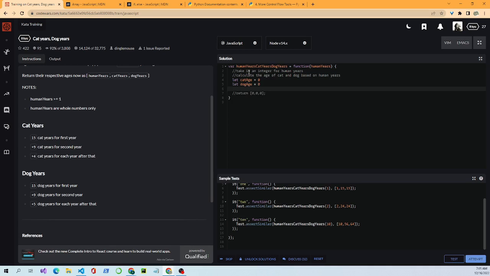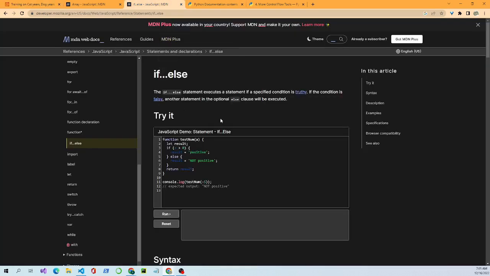Now to calculate this, I'm going to use an if-else statement. If we look up here in the MDN, this is the if-else section. The if-else statement executes a statement if a specified condition is truthy. If the condition is falsy, another statement in the optional else clause will be executed. In the MDN, they provide a description and some examples.